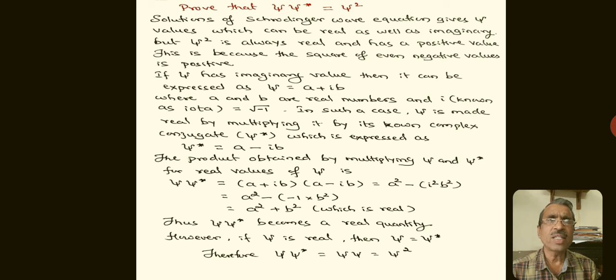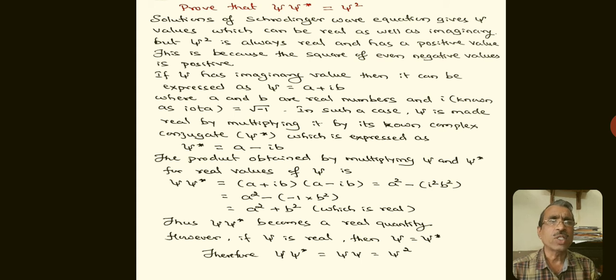If psi has an imaginary value, then it can be expressed as psi is equal to a plus ib, where a and b are real numbers and i is known as iota, so its value is square root of -1.